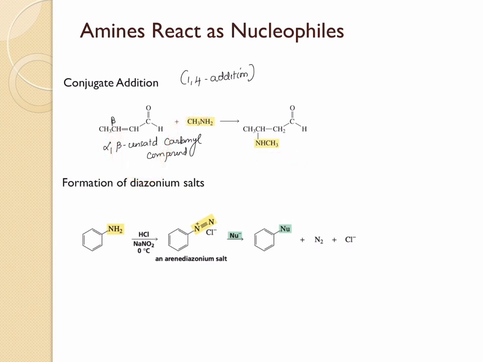Amines can also be used in the formation of diazonium salts, and these diazonium salts can later be converted into other useful compounds by reacting them with nucleophiles.